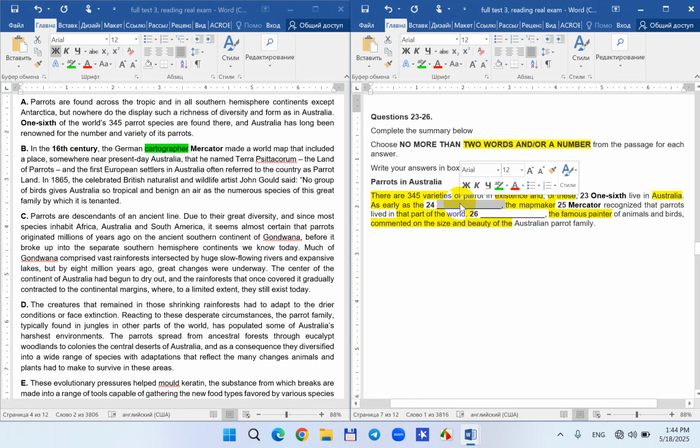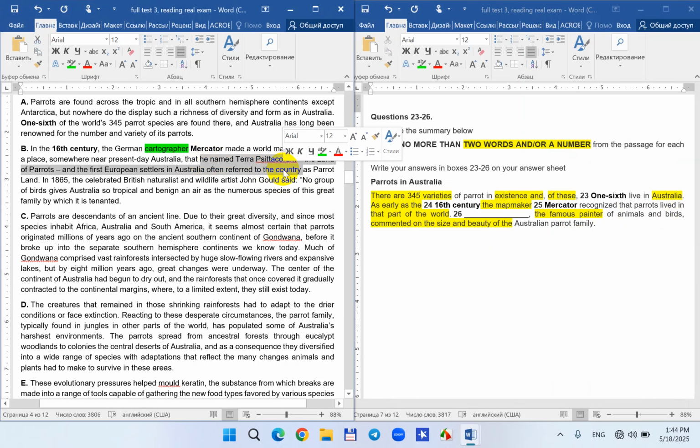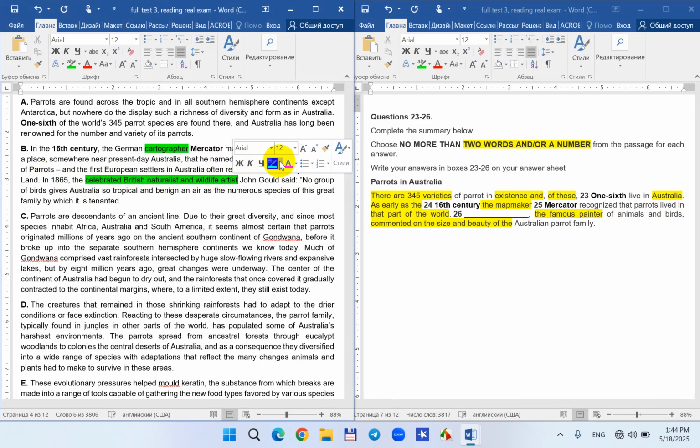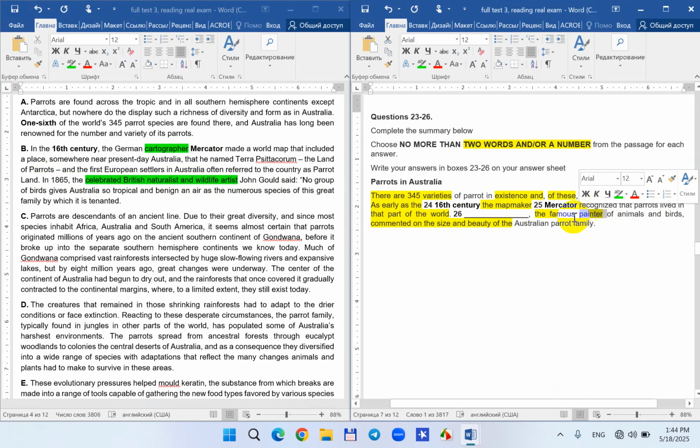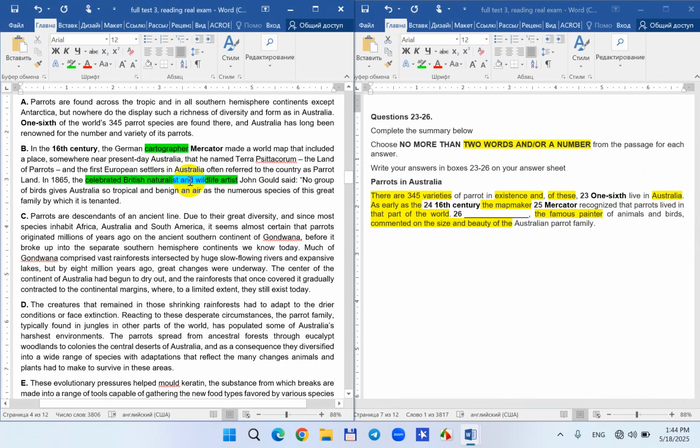Okay, now famous painter. I need to find the famous painter. In 1865, the celebrated British naturalist and wildlife artist, and artist is, of course, a painter, John Gould, said no group of birds gives Australia so tropical and benign an air as the numerous species of this great family.